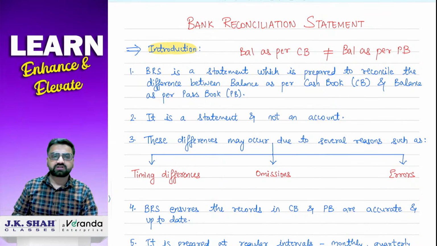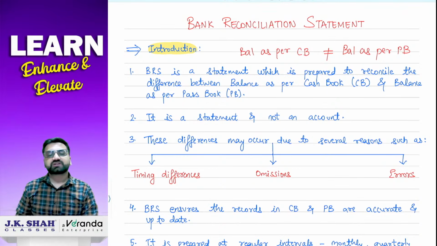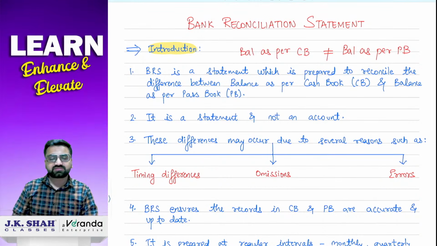Okay, so before we start with today's session, let me give you a quick revision of the last lecture. In the last lecture we had started with bank reconciliation statement, that is BRS. The very first question that comes to our mind is, why do we prepare a BRS, or what is the need for the BRS chapter? Usually the businessman prepares a cash book, and from the bank we get a passbook or a bank statement. Ideally, balance as per cash book and balance as per passbook should match with each other, correct?